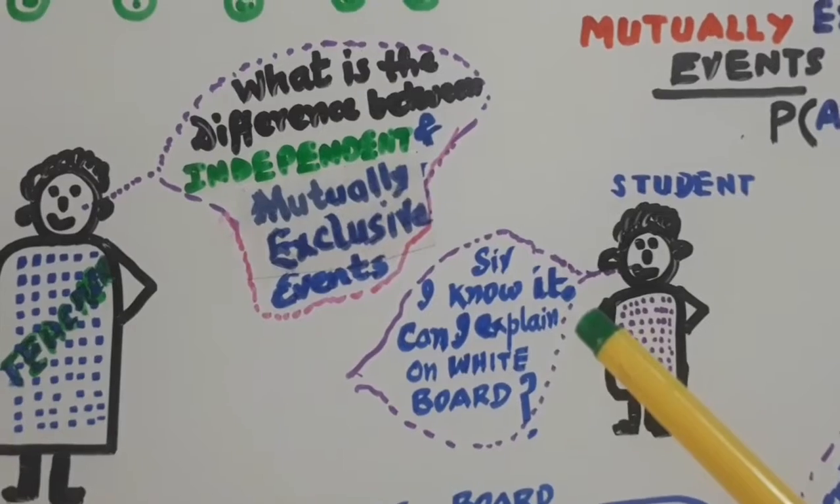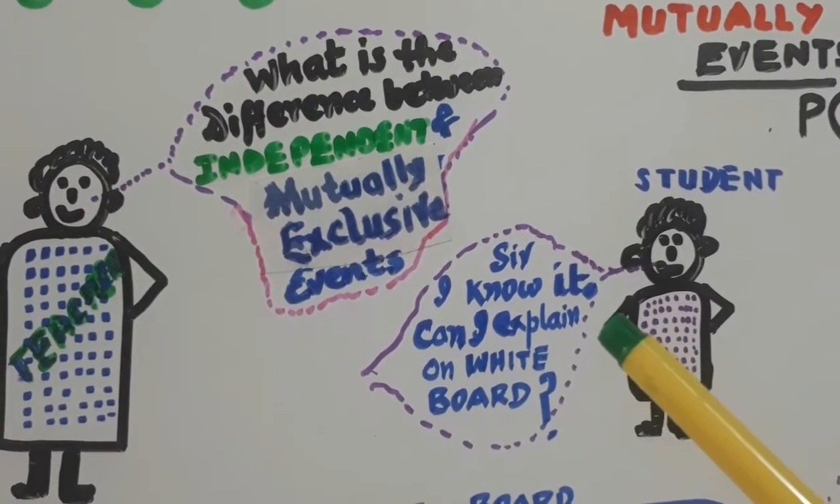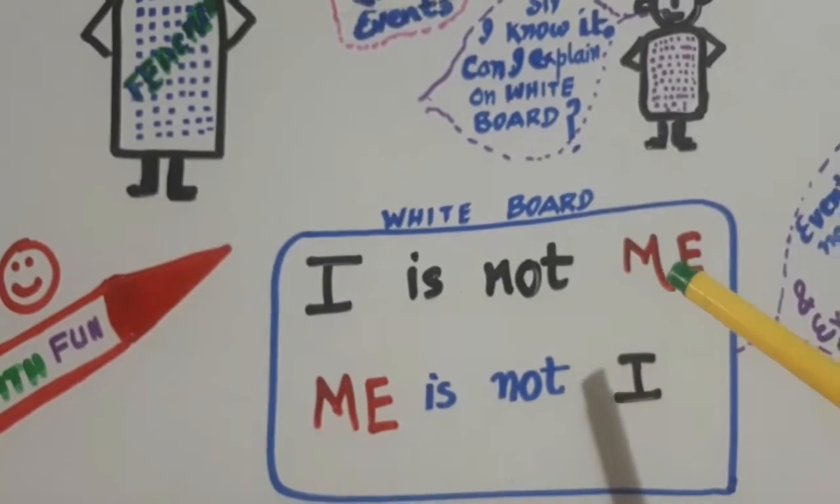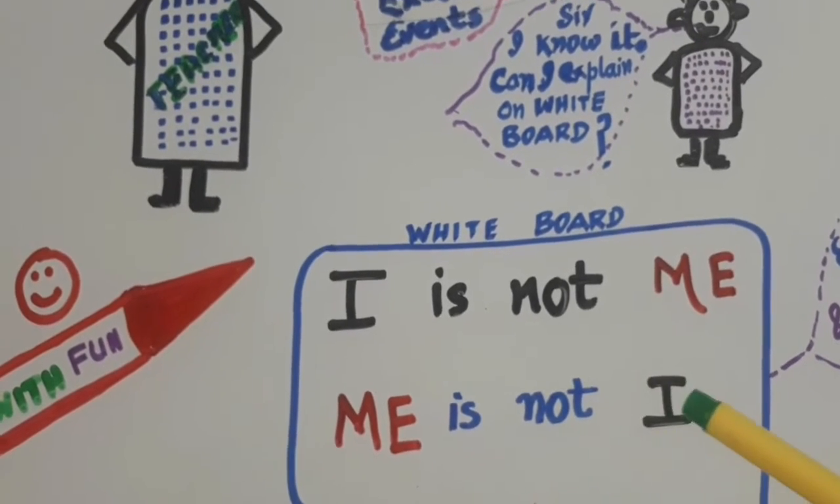Sir, I know it, and can I explain it on the whiteboard? So here is the whiteboard. What he is saying is: I is not me, me is not I.